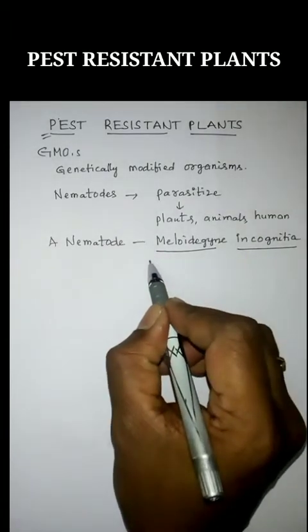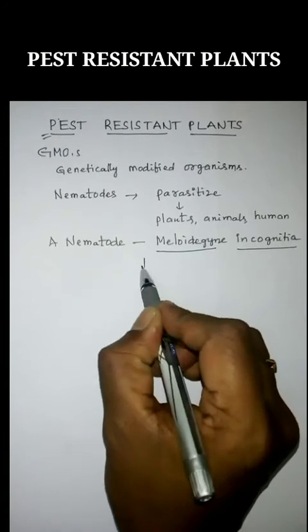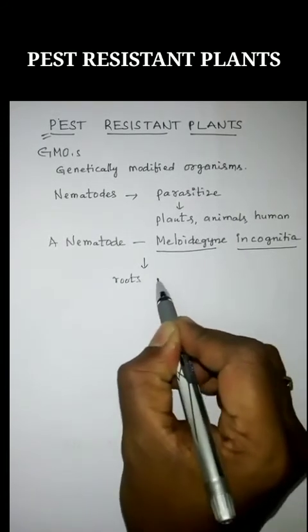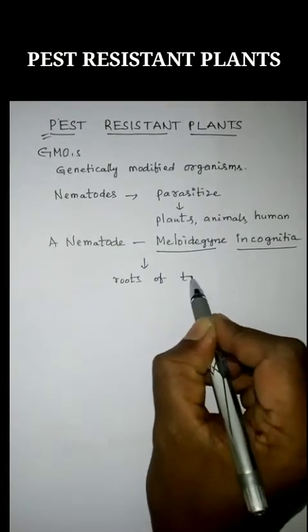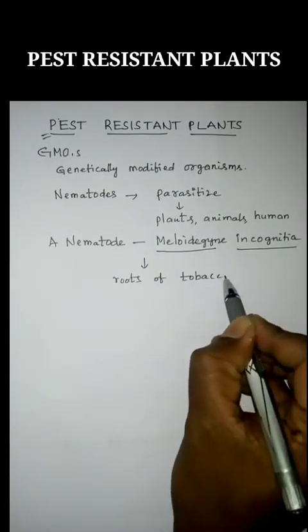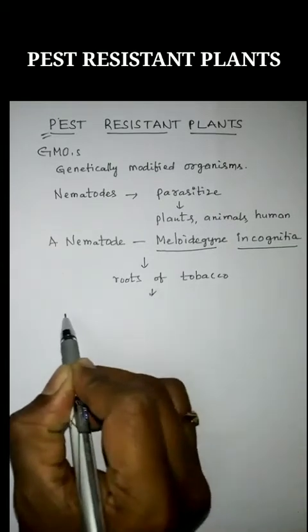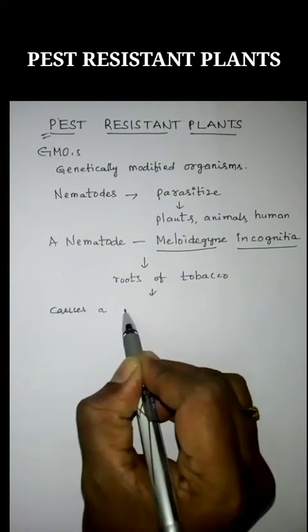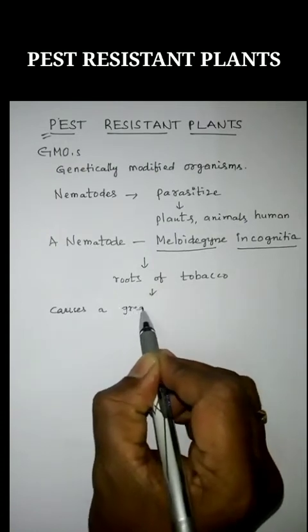This nematode infects the roots of tobacco and causes a great reduction in yield.